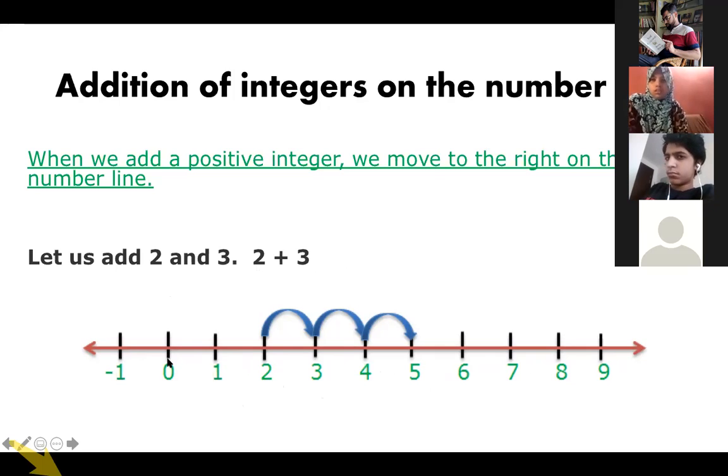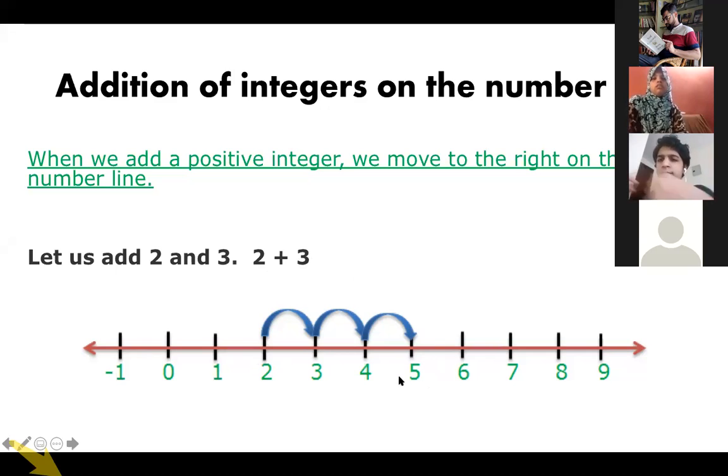Here they have started from 0 and -1 because negative numbers are not involved in my question. It is only 2 plus 3. So I'll start from 2. For doing plus, I have to jump 3 on the right hand side. 3 jumps on the right: 1, 2 and 3. What am I getting? 3 jumps on the right, I'm getting 5.